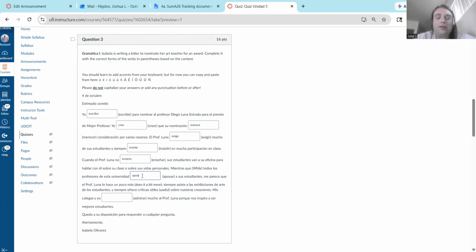So apoy, and then the third person plural ending for AR verbs is an. So apoyan a sus estudiantes. And look here, we have sus estudiantes, a specific group of people, as the direct object, which is why we have la a personal.